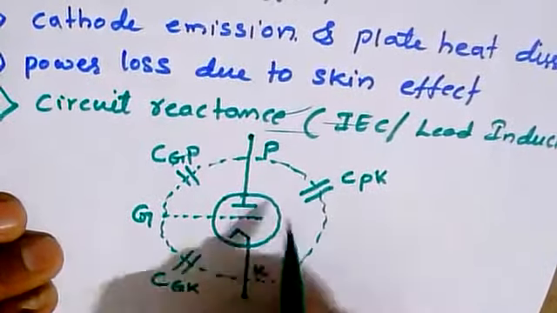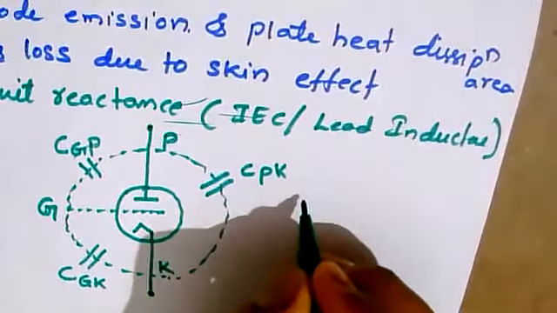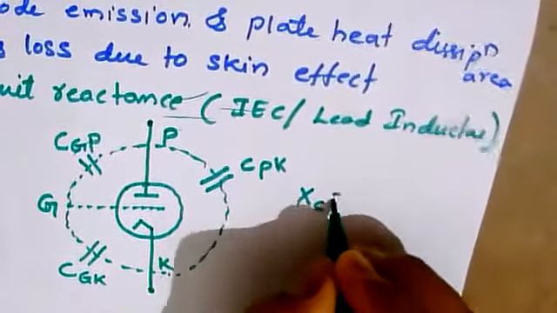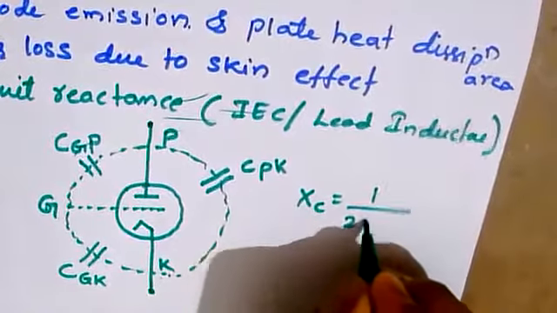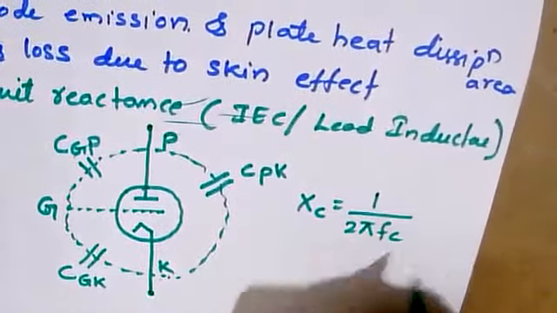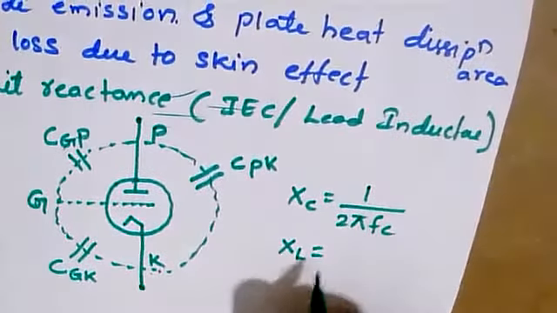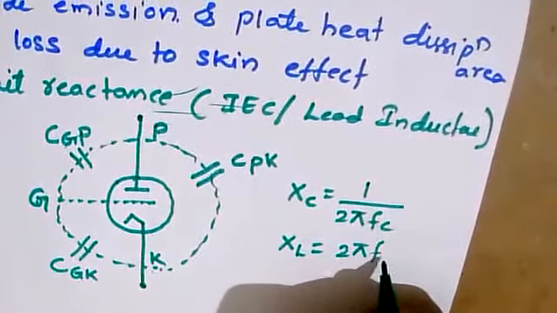Before going further, consider the reactance of capacitance and the reactance of inductance. The reactance of the capacitance is given as XC equals 1 by 2 pi FC, whereas the reactance due to inductance is equal to 2 pi FL.